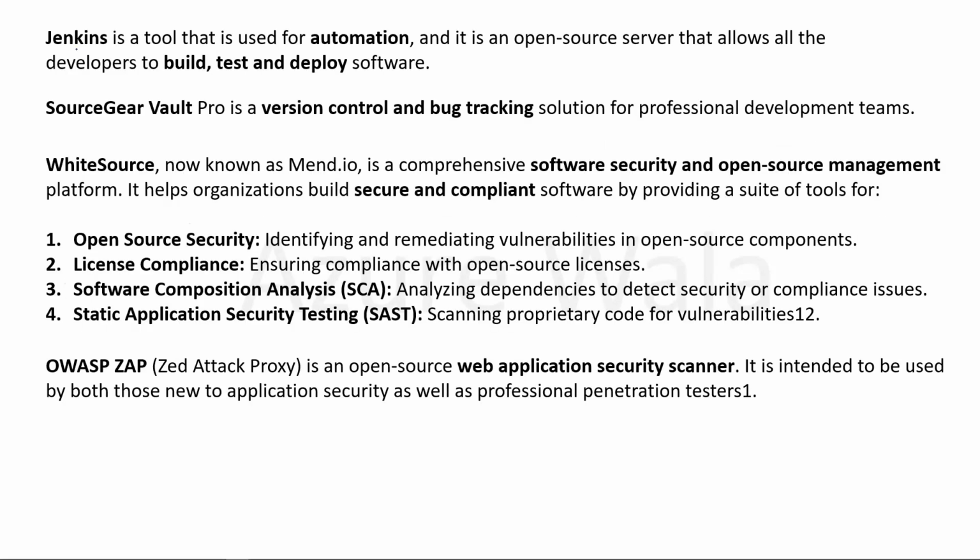So let's understand about Jenkins. Jenkins is a tool that is used for automation, and it is an open source server that allows all the developers to build, test and deploy software. And let's understand what is the SourceGear Vault. SourceGear Vault Pro is a version control and bug tracking solution for professional development teams. Let's understand what is the WhiteSource.